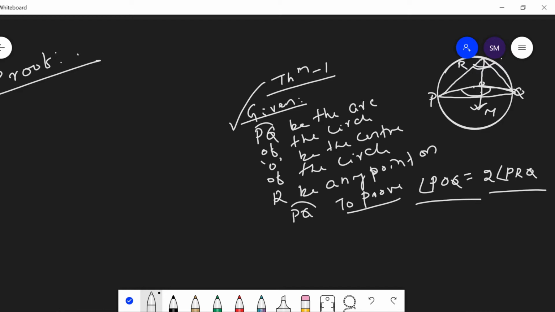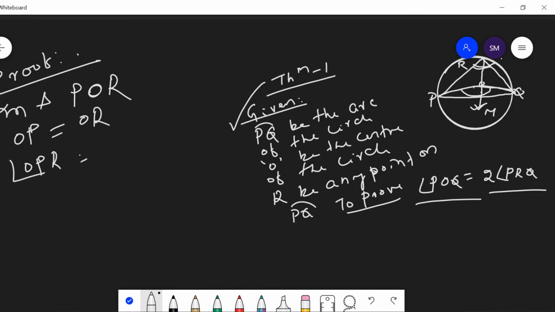Then consider the triangle POR, in which OP is equal to OR. This means OPR is an isosceles triangle. Then by the isosceles condition, angle OPR is equal to angle ORP. And here POM is the exterior angle.